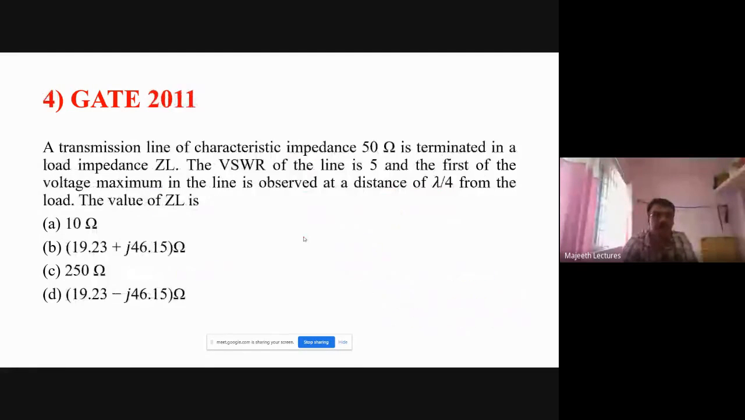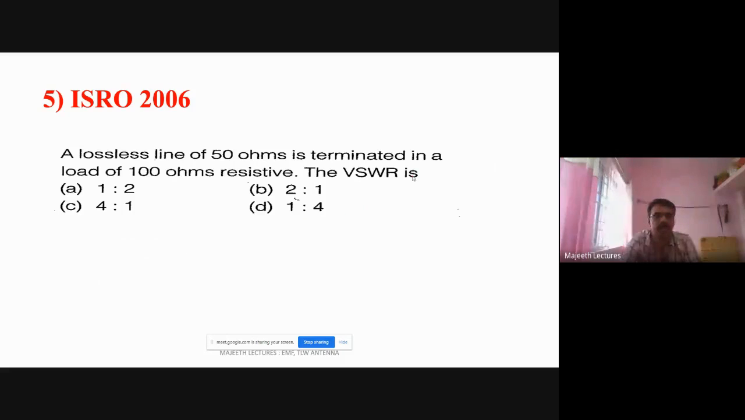Okay. Next. A transmission line of characteristic impedance 50 ohm. Fine. So this is some critical question, I think. Characteristic impedance 50 ohm is terminated in a load impedance Z0. VSWR is 5. And first of the load minimum is observed at a distance of lambda by 4. Okay, this question and all I will deal later, right? So some of the thing I have to explain, then only I can explain. Okay, this we will see.